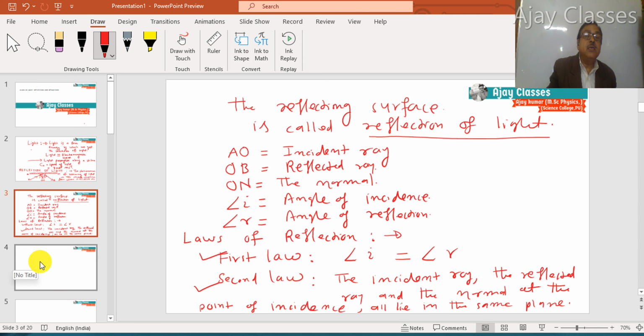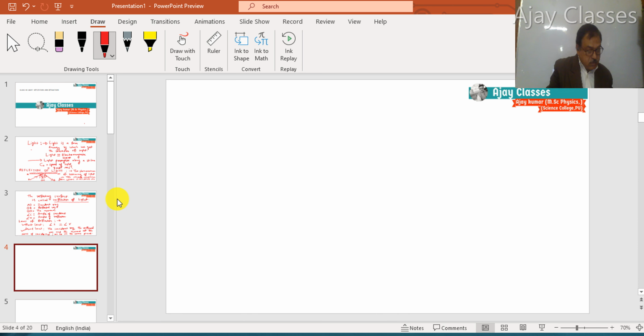So let us see about the real and virtual image. First of all, real and virtual images are due to the reflection of light.